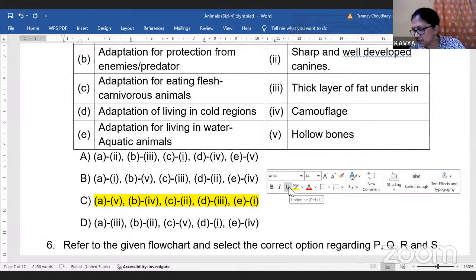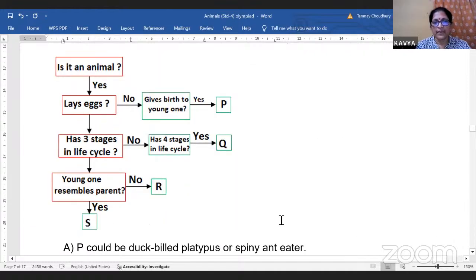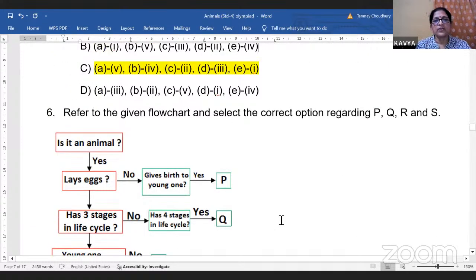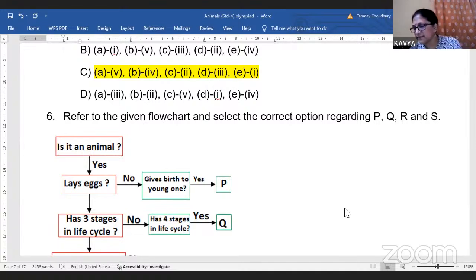Let me see what you have done. Most of you have written C. Yes, C. Now, these types of questions are very common during the Olympiad exams. Refer to the given flowchart and select the correct option regarding P, Q, R, and S.